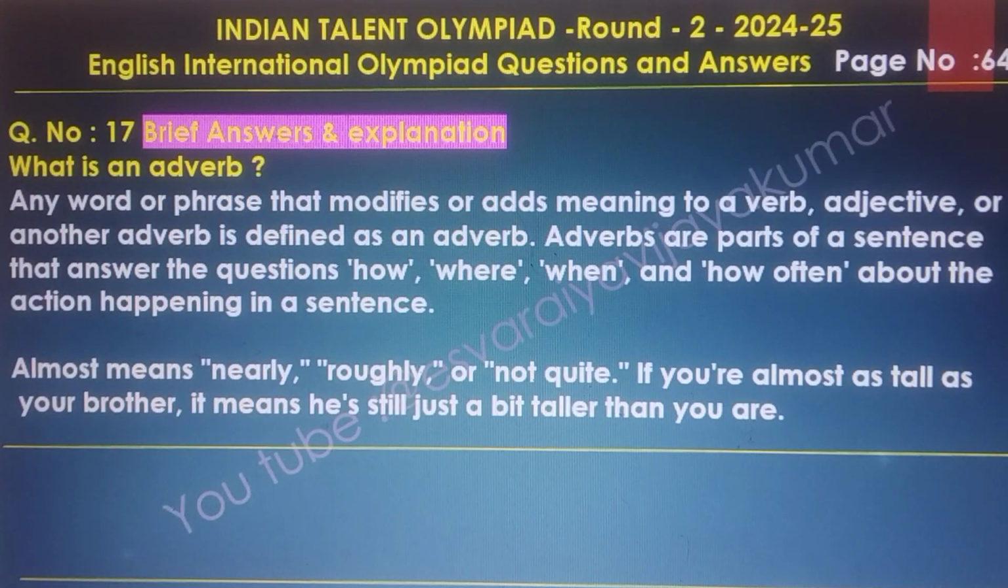And what is an adverb? Any word or phrase that modifies or adds meaning to a verb, adjective or another adverb is defined as an adverb. Adverbs are parts of the sentence that answer the questions how, where, when and how often about actions happening in the sentence. Almost means nearly, roughly or not quite. If you are almost as tall as your brother, it means he is still just a bit taller than you are.